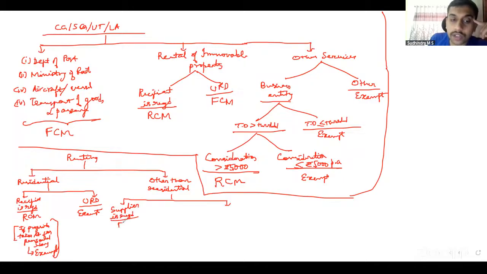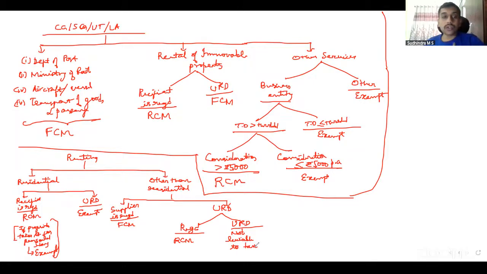It is always under FCM. If supplier is unregistered, then I have to see who is the recipient. If recipient is registered, comes under RCM. Recipient also is unregistered, naturally, it is not leviable to tax because it is provided by a non-taxable person. Okay, this is about renting of immovable property.